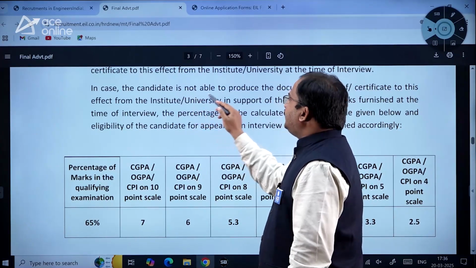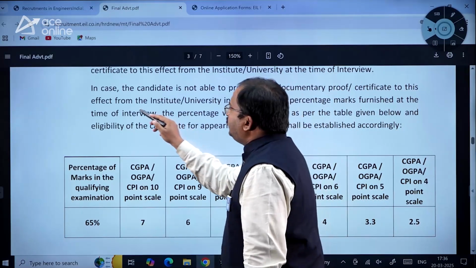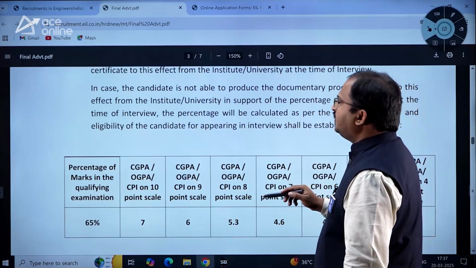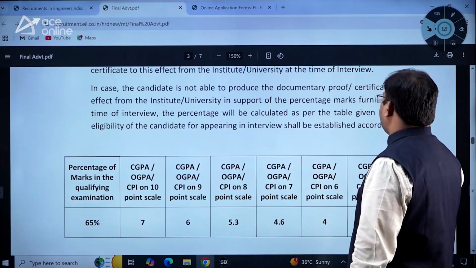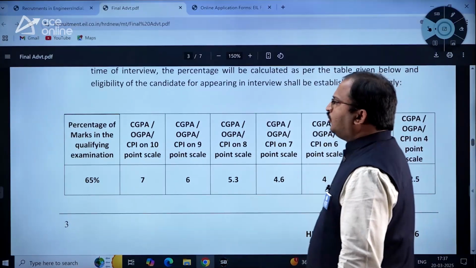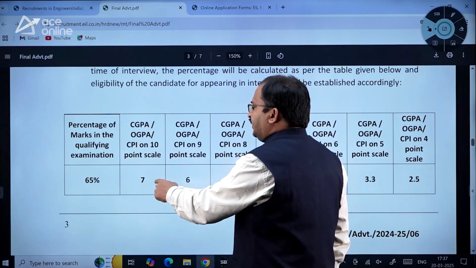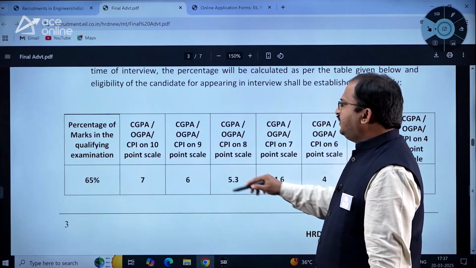In case the candidate is not able to produce the documentary proof, certificate to this effect from the institute or university in support of the percentage marks furnished at the time of interview, the percentage will be calculated as per the table given below. So 65% on 10-point scale will be approximately equal to 7. On 9-point scale, 6.